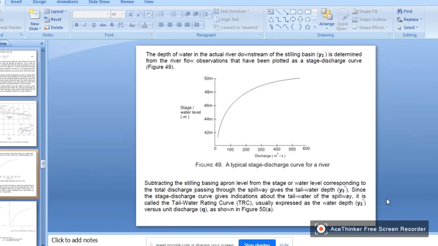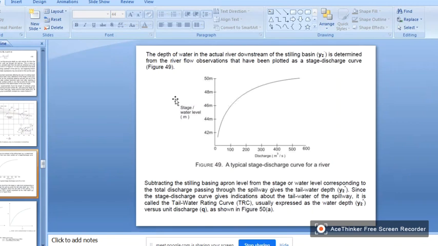For that given discharge, what is the tail water depth Y2 star? I can calculate that if we have this curve. Got my point, right?